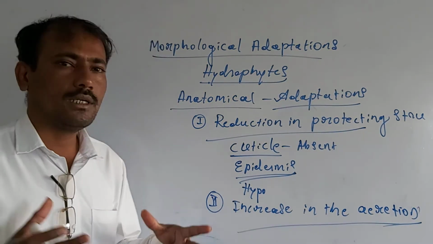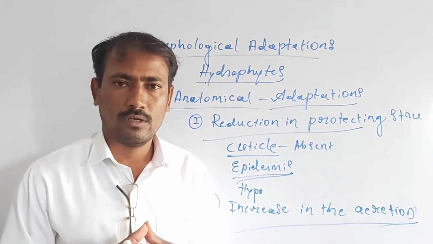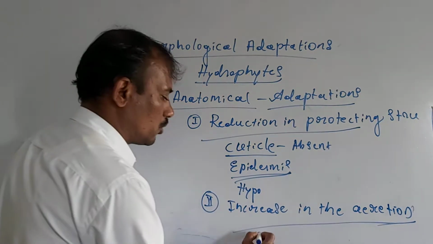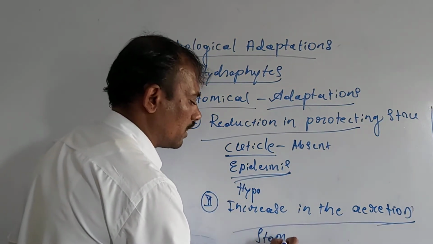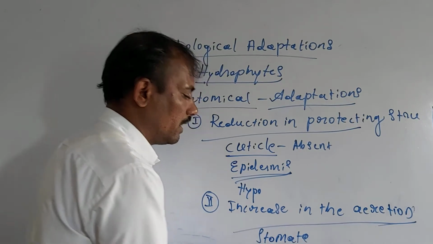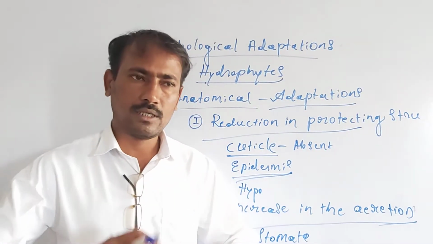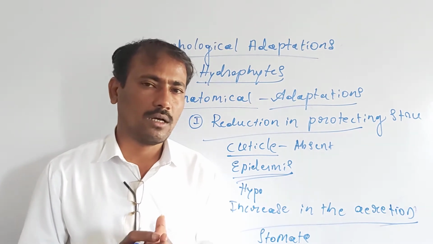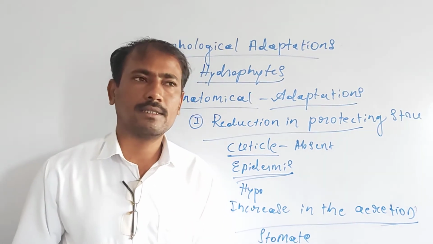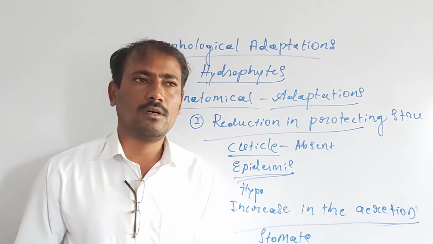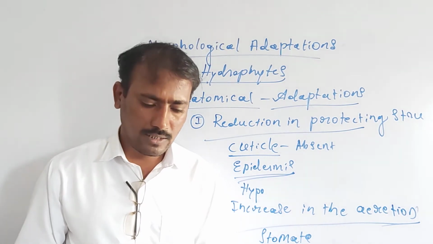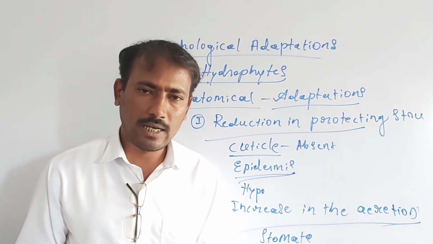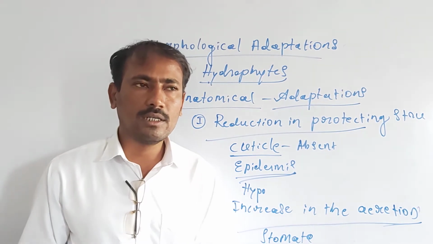In order to get more oxygen, consider the stomata and related structures present on the surface of the plant body. Especially the submerged plants totally lack stomata.